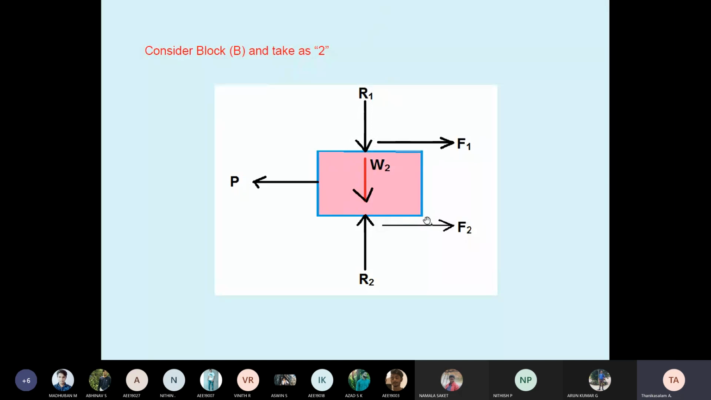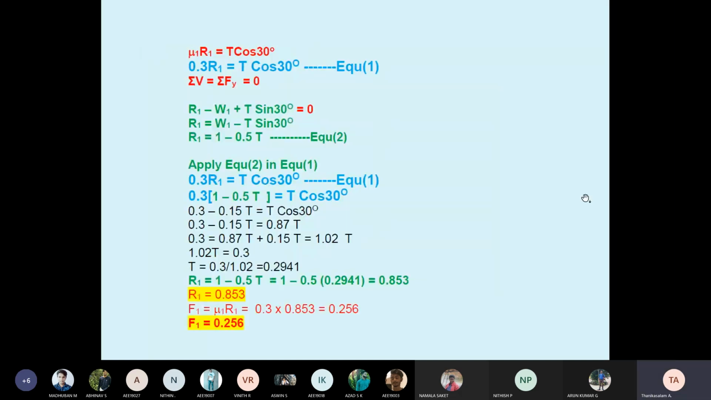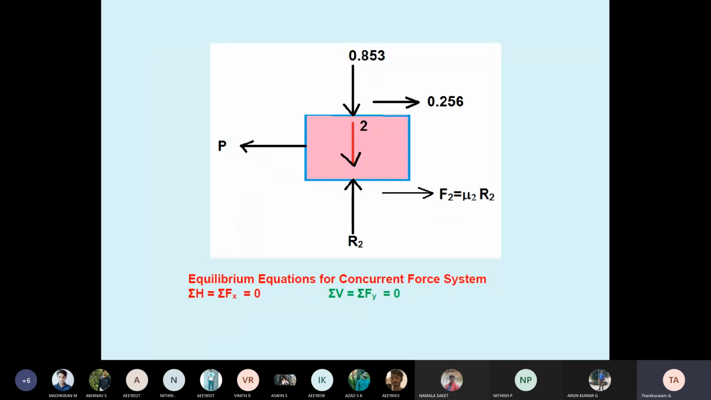So I am considering block B. Block B is pulled left side, therefore friction is right side. Why did I introduce two frictions? Because it is in contact on two sides, bottom side and upper side: F1, F2. When in contact at the bottom, the reaction R2 is upward. Similarly, when in contact at the upper side with another block, the reaction is downward, R1. The weight is acting vertically downward. Already we calculated R1 and F1. See here, I introduced R1, already written. Weight of the block is 2 kilonewton. F2 equal to mu into R2.